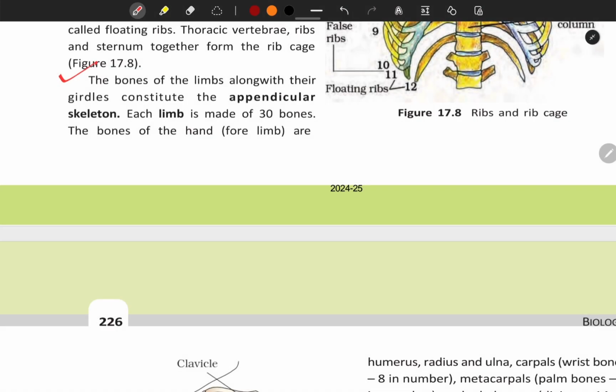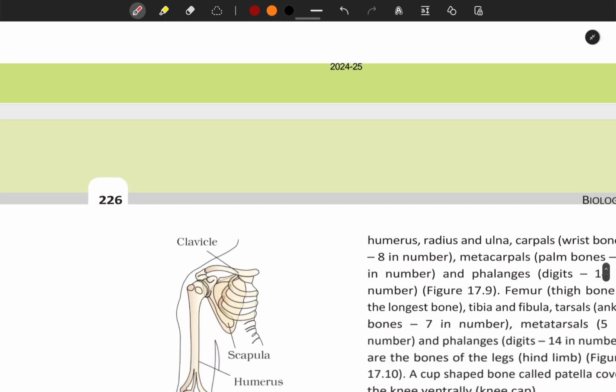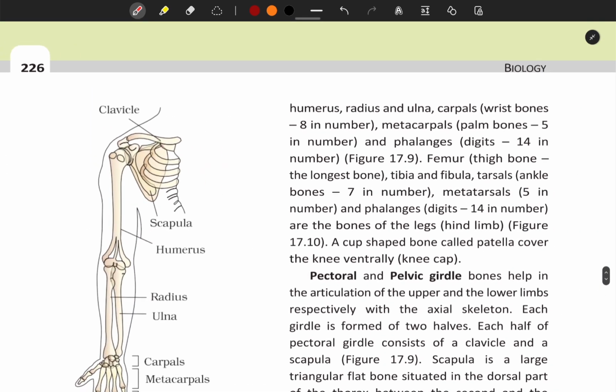The bones of the limbs along with their girdle constitute the appendicular skeleton. Each limb is made up of 30 bones. The bones of the hand, that is the forelimb, are humerus, radius and ulna; carpus, wrist bones, 8 in number; metacarpus, palm bones, 5 in number; and phalanges, digits, 14 in number, as shown in figure 17.9.